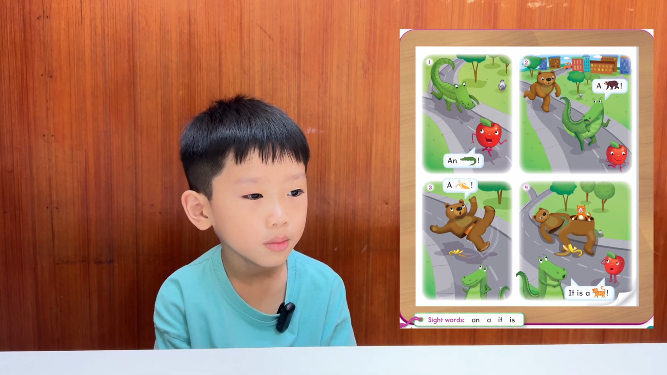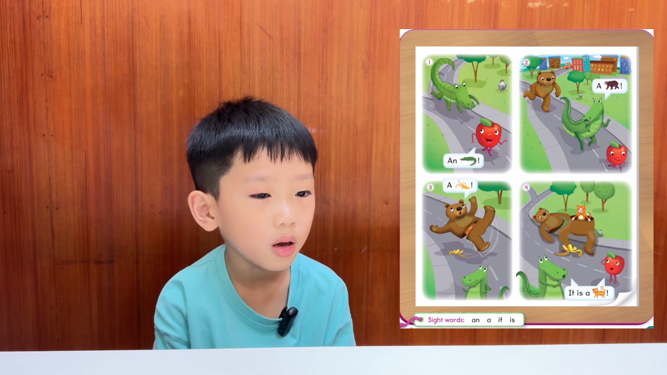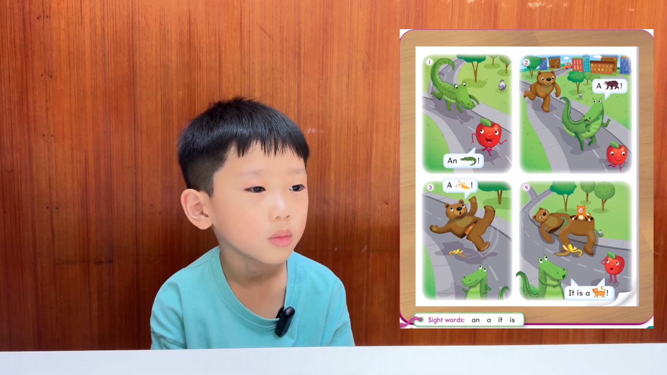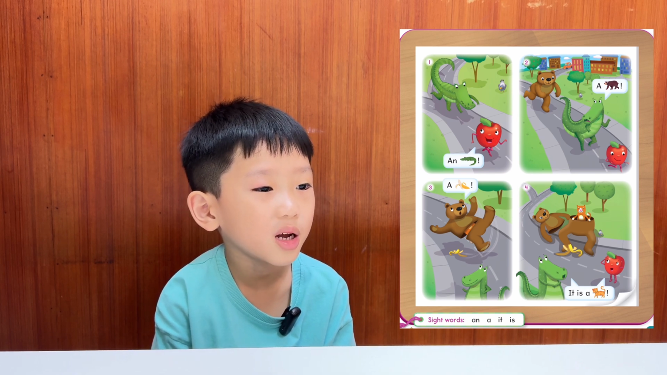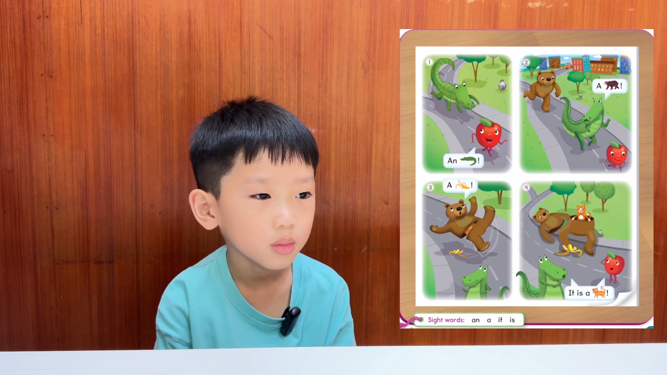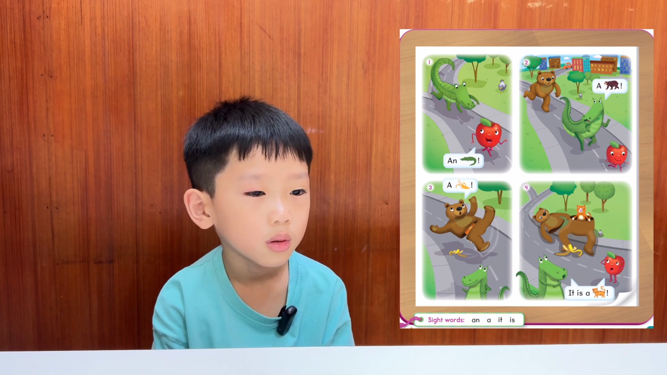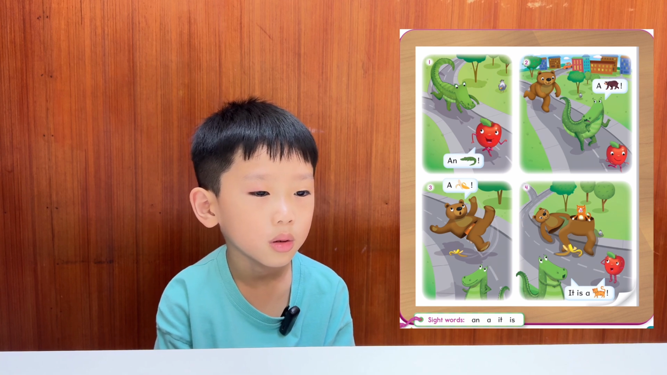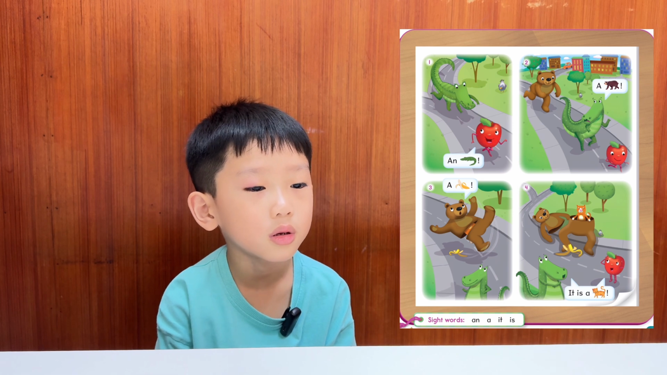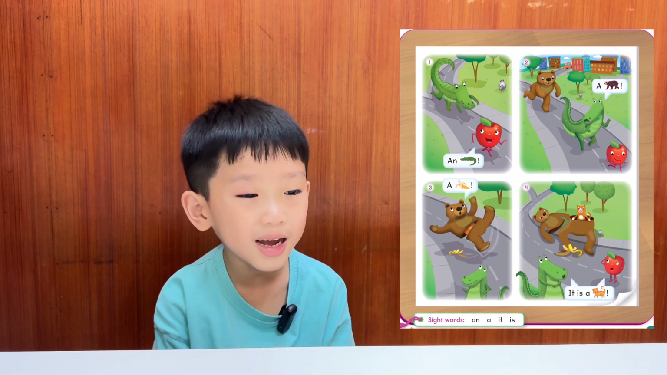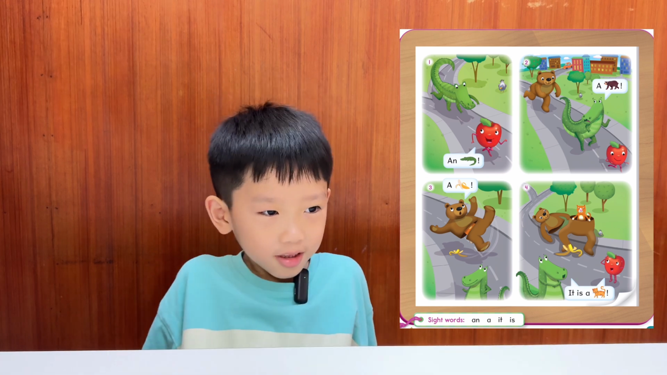Yes. What about picture number 3? What does the bear say? A banana. Yes, the bear says a banana. And then picture number 4. What does the apple say? It is a cat. Yes, it is a cat in the bear, right? Okay, great. Now can you try this one?